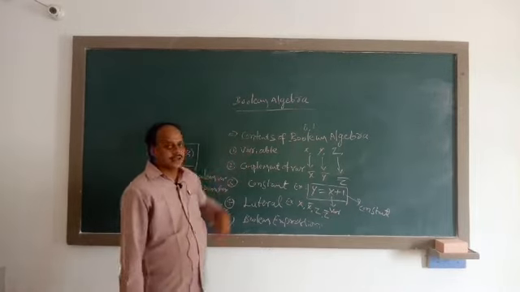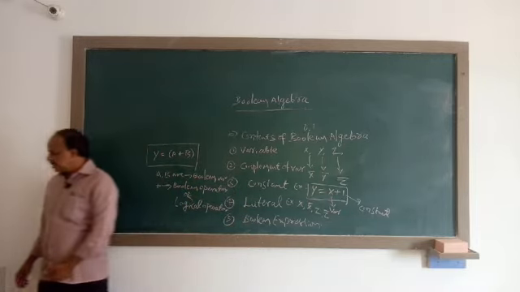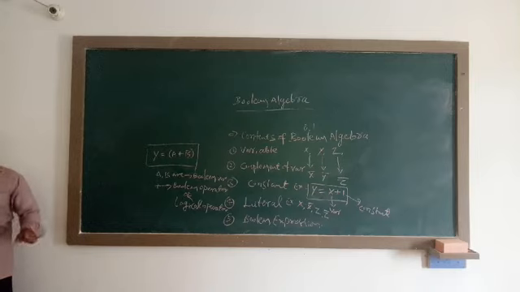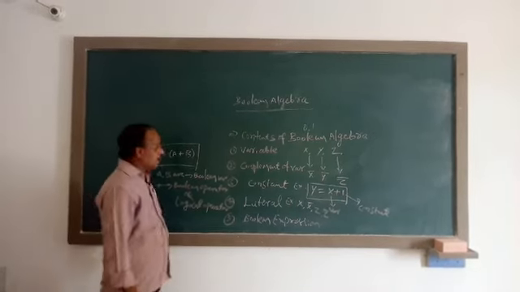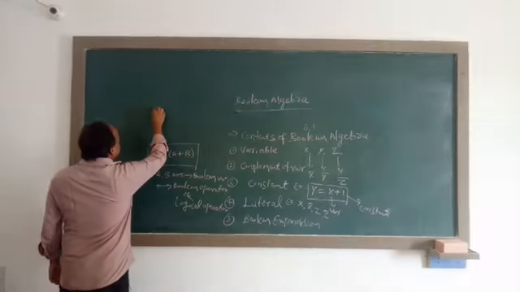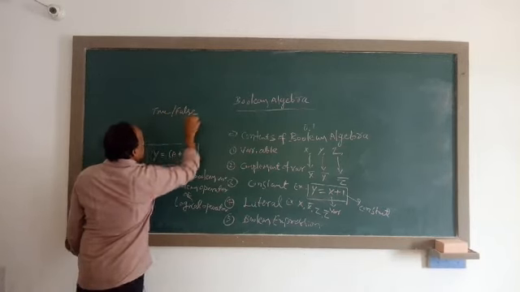So this is called introduction to Boolean algebra. Now let us see some very important points related to Boolean algebra. In Boolean algebra, logical constants are denoted by true or false.